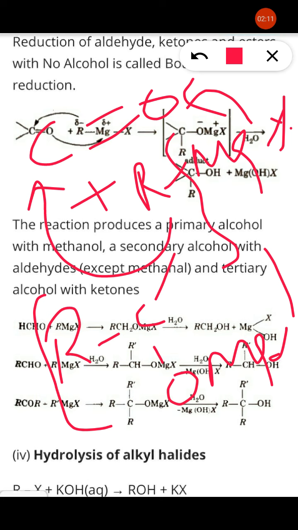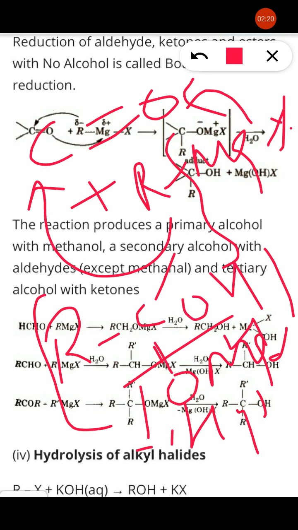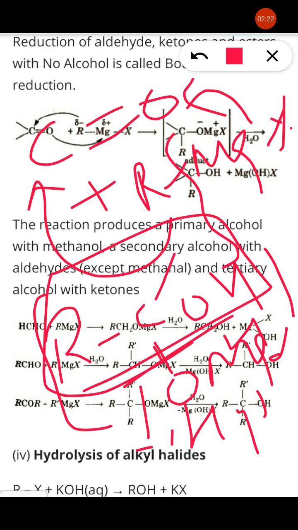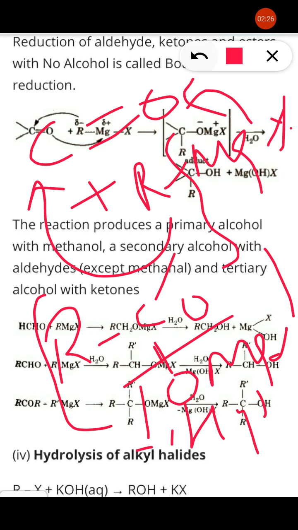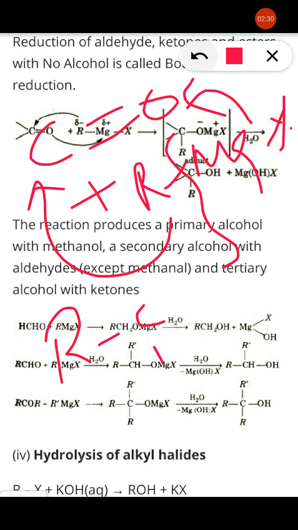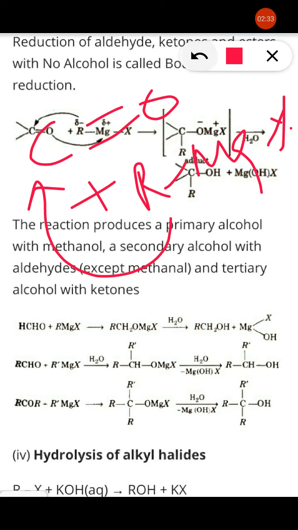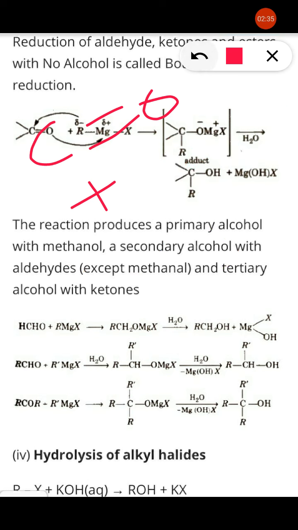This intermediate undergoes hydrolysis. On hydrolysis, there is a bond cleavage of the C-O-Mg bond. So there is a formation of HOH, right? So this is the formation of alcohol as a product in case of carbonyl compound by using Grignard reagent. Primary, secondary, tertiary, all alcohols are prepared from this Grignard reagent.